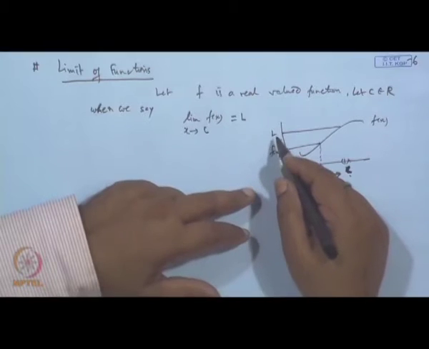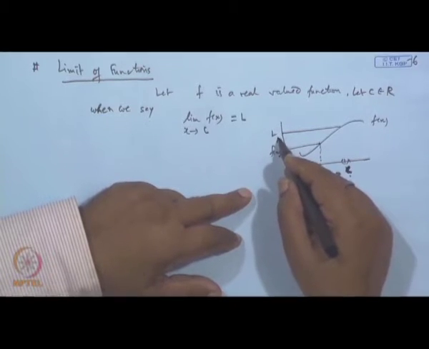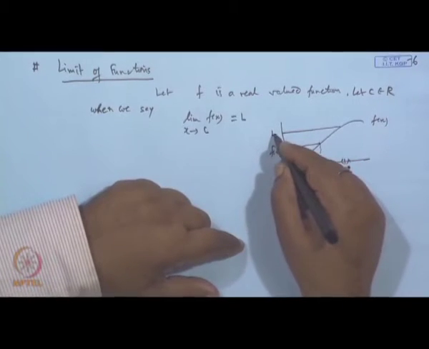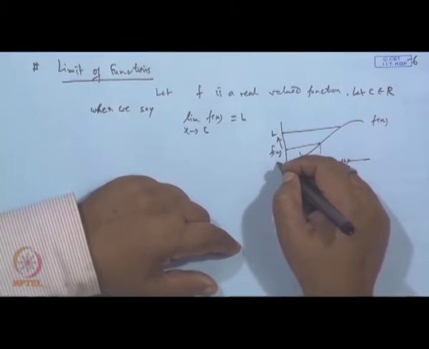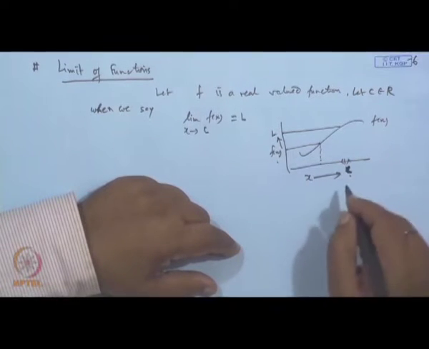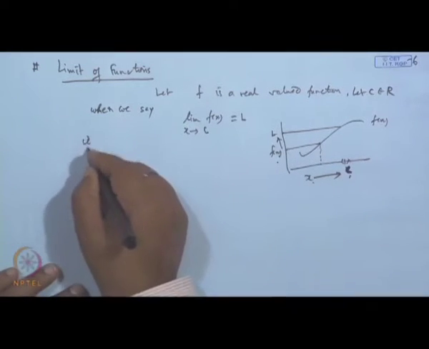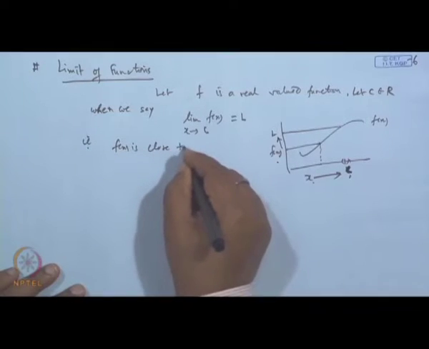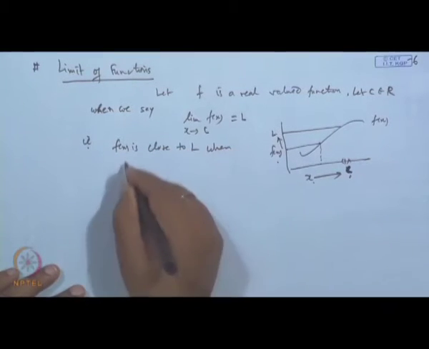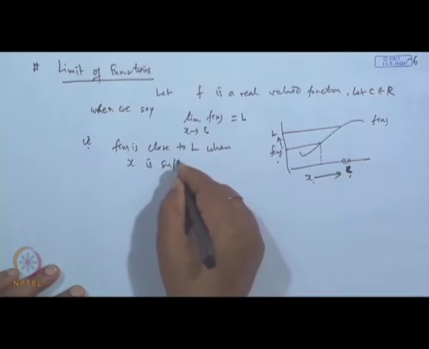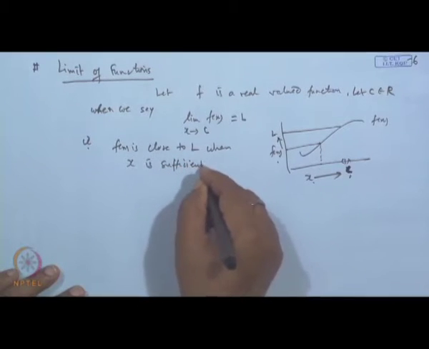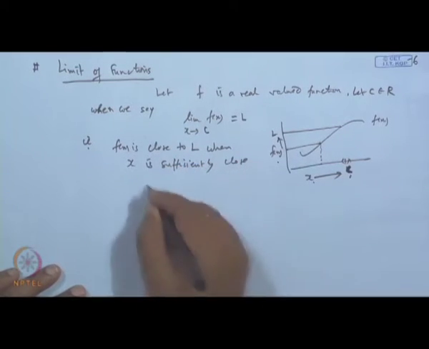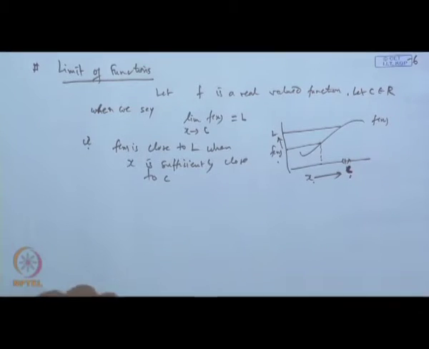But still the limiting value of this f(x), we say it is L. It means the difference between L and f(x) is very, very small when x is sufficiently close to c. That is, f(x) is close to L when x is sufficiently close to c.